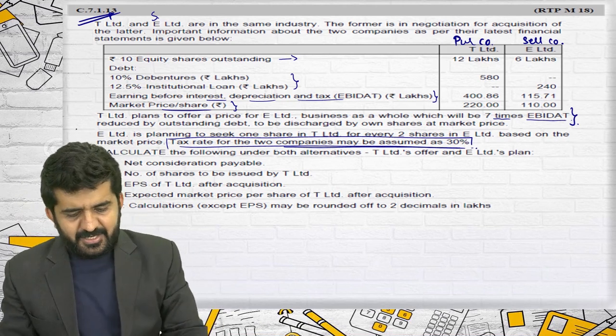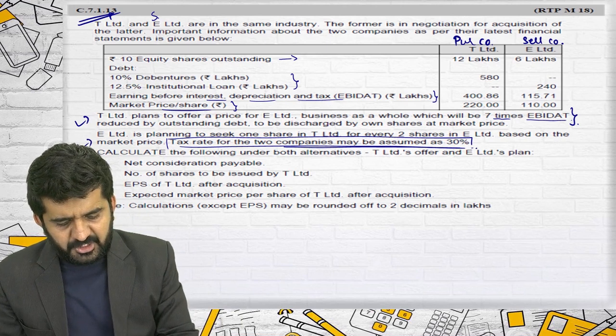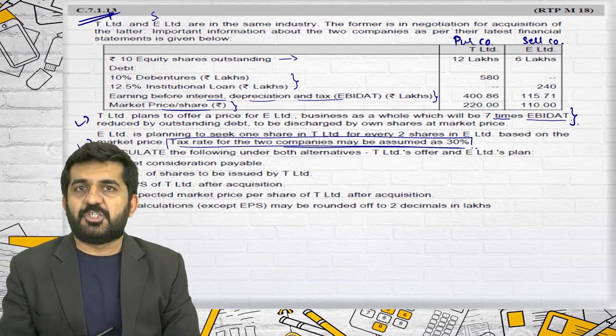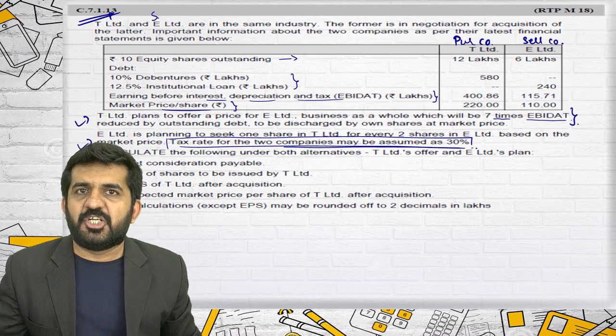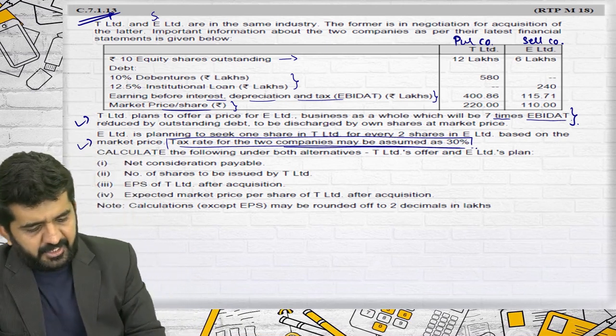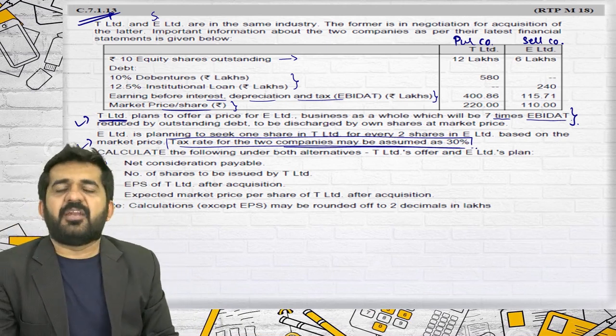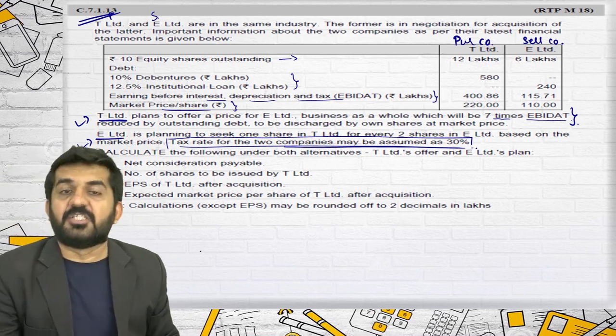Please understand, this will also give you the exchange ratio. Sir, then which exchange ratio should be used? Please try to concentrate. T Limited is planning something. E Limited is planning something.